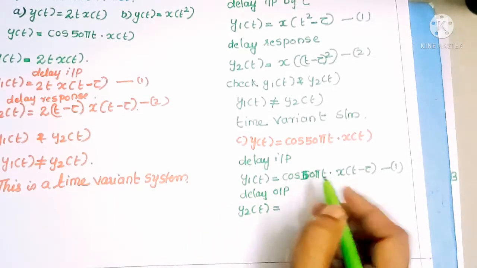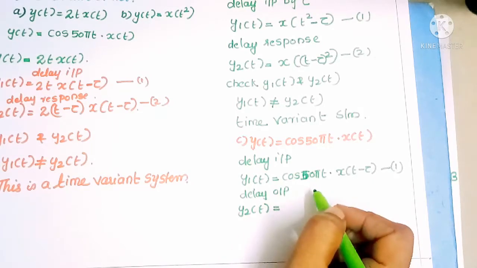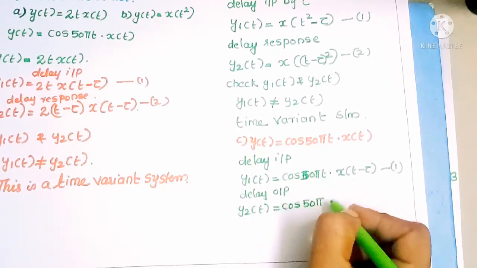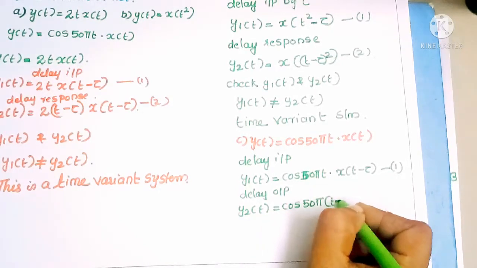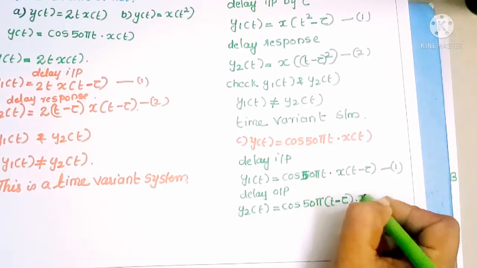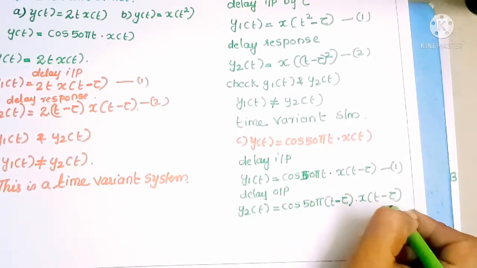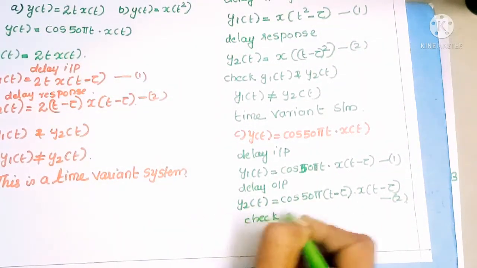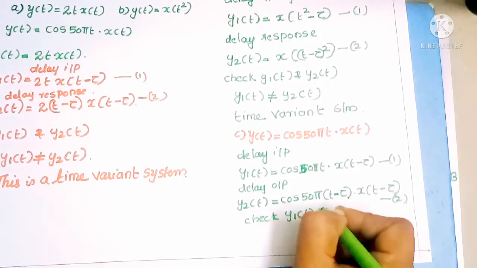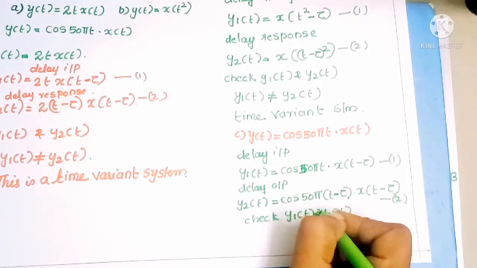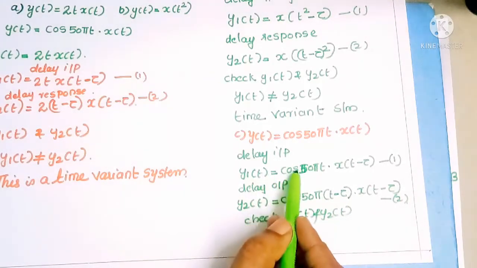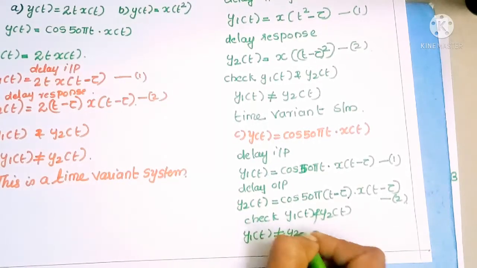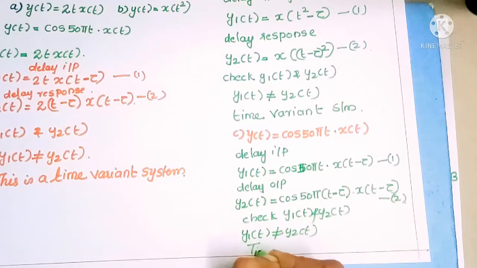So here you should apply a delay to all the time. So cos 50 pi into t. Here there is a t, so you should apply a delay, and x of t minus tau. This is equation number 2. Third step, check y1 of t and y2 of t. Here y1 of t and y2 of t are not equal. So y1 of t is not equal to y2 of t. Then we can call this a time variant system.